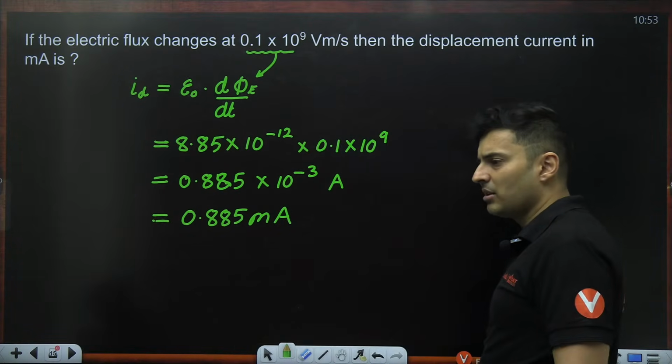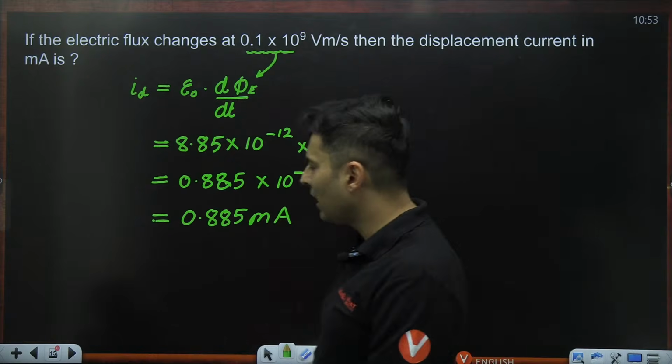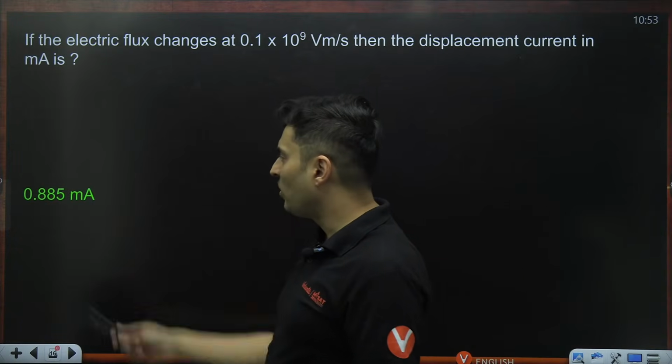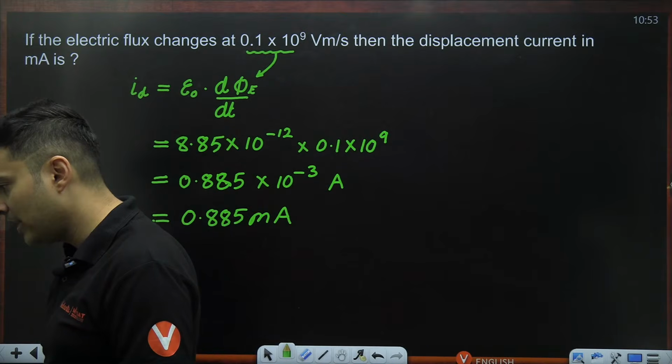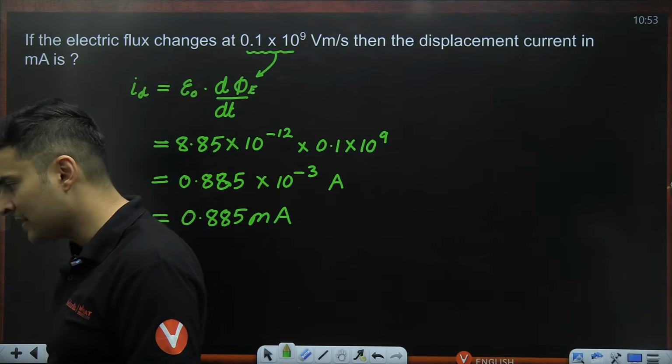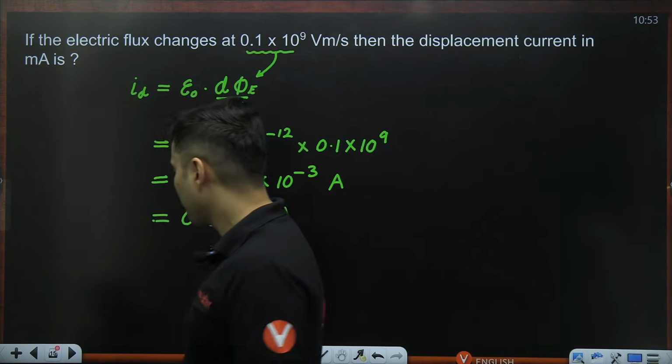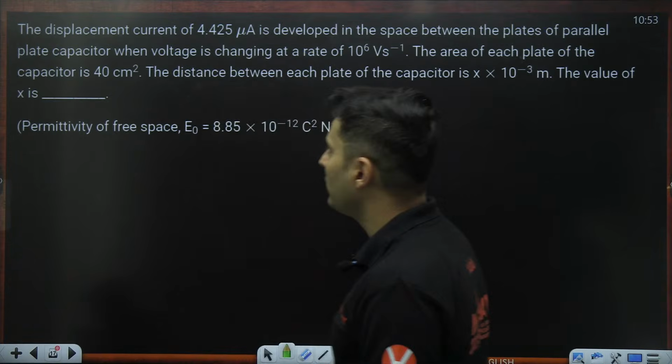This can be an integer type of question. They can make it look like an integer anyhow. So the answer is 0.885 milliamperes. Yes, very good. Amazing, amazing, amazing. Very good. Awesome. Moving on to the next question on your screen.